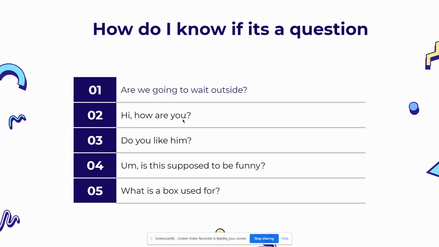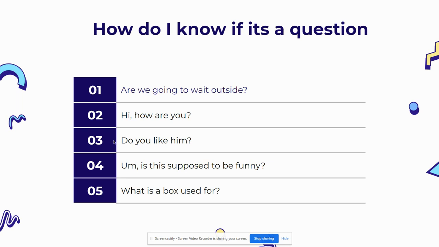Let's look at number two. Hi, how are you? So, hi, okay, we don't see the word hi in questions, not usually, but we do see the word how. How is a word that you see in questions. And look over here, it ends with a question mark. So this sentence is special because you have a capital letter, which is the H in hi, and then you have the word that is usually seen in a question. Even though it's not in a capital letter, that's okay. It still ends with a question mark and it actually has the word how, which is seen in questions.